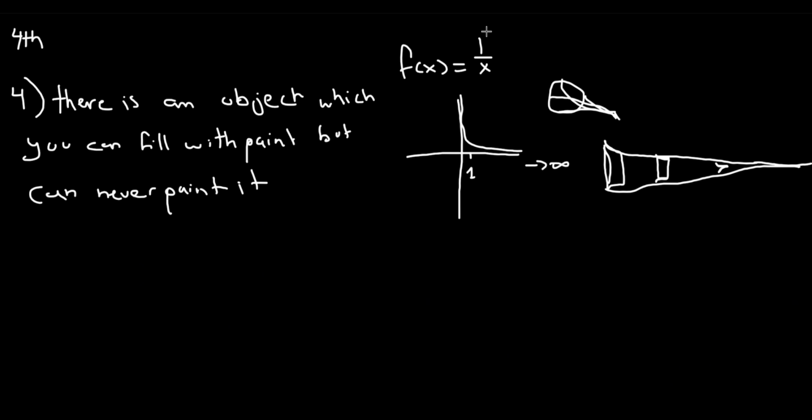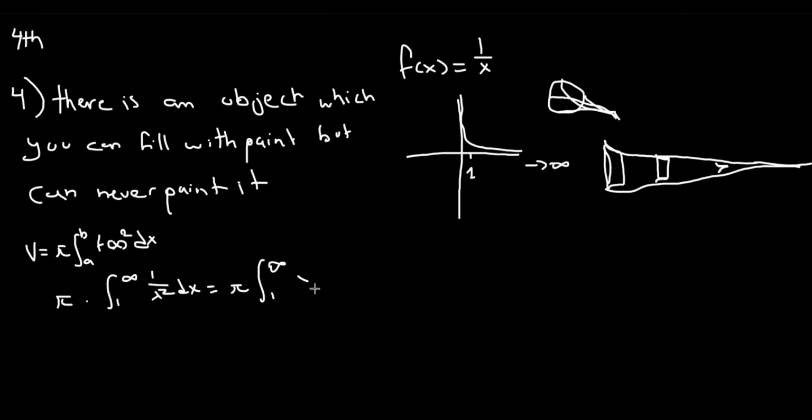Now, for the actual algebraic proof, the calculus proof, we need to know two formulas. The volume of any function is pi times the integral bound from a to b of f of x squared dx. So now we can just solve this as basic algebra. We have pi times the integral from 1 to infinity of 1 over x squared dx. We have this equal to pi times the integral from 1 to infinity of x to the negative 2 dx. This equals pi times x to the negative 1 over negative 1, from infinity to 1.